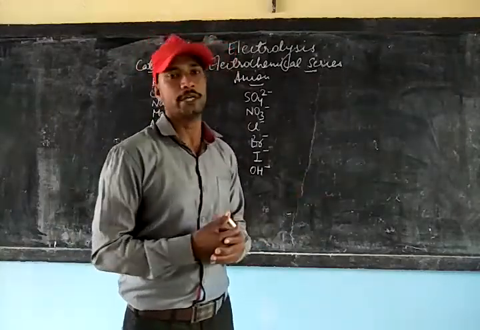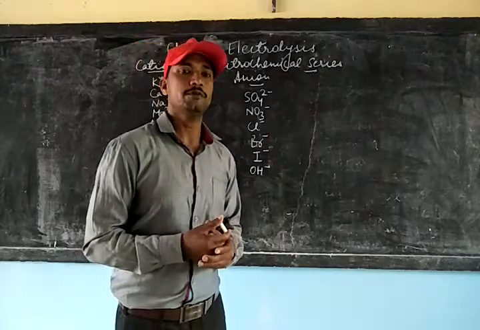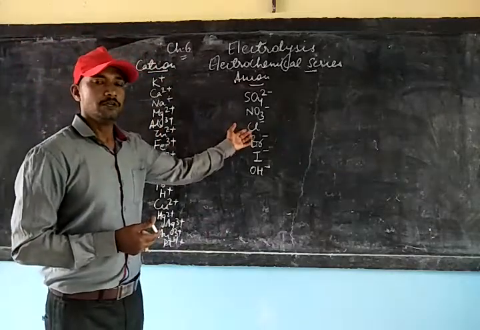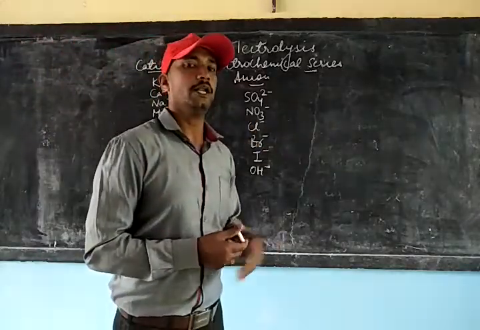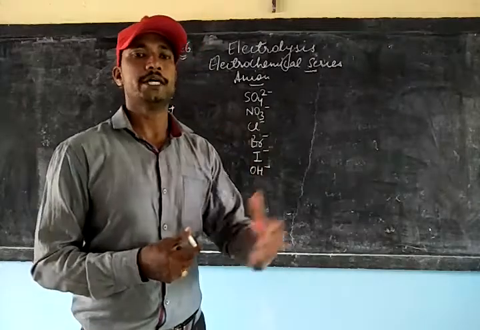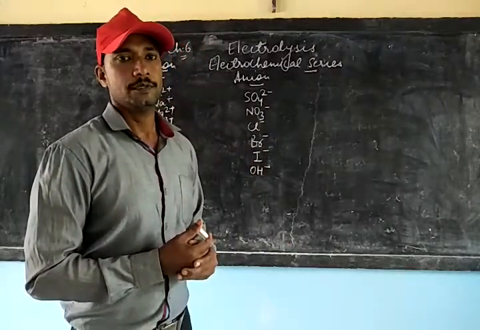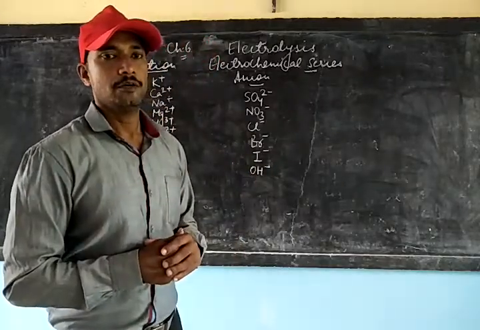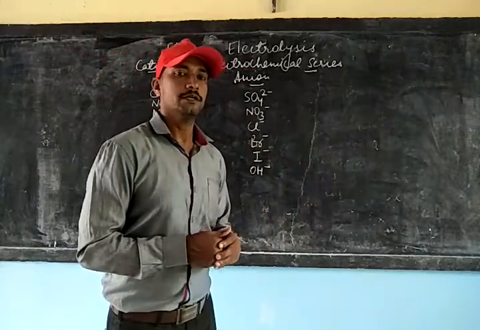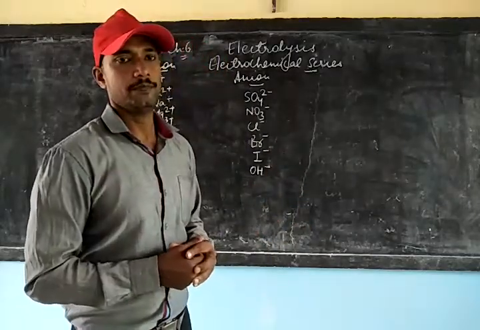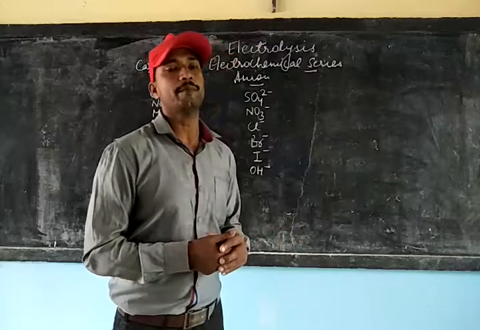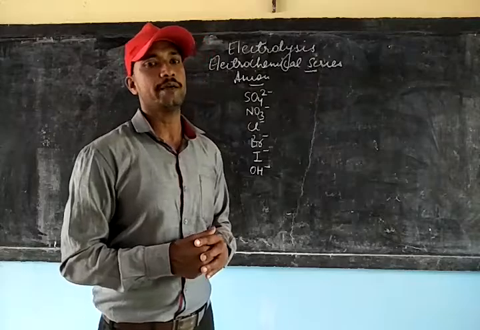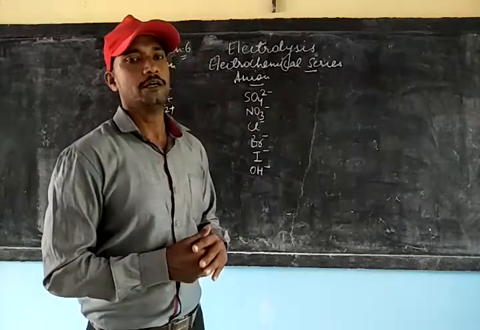It has been arranged accordingly, and it has been found that the cations or the anions which are lower in the electrochemical series will be discharging first. That means the preference for the discharging process for the cations and anions depends on their position, and the lower the position in the electrochemical series, the preference for discharging should be given to the one which is in the lower position.